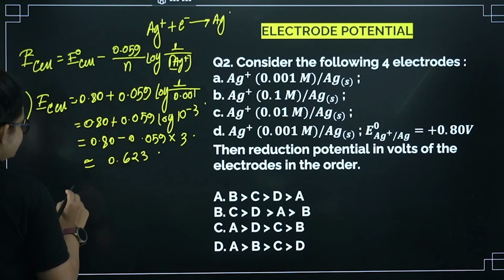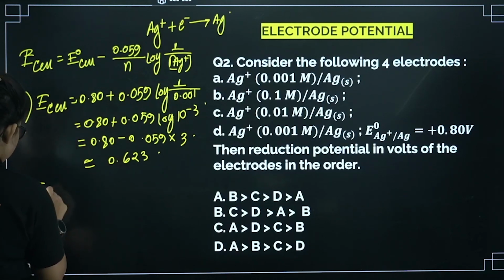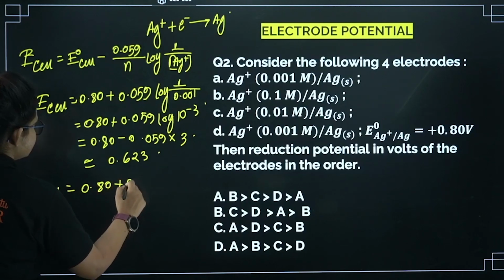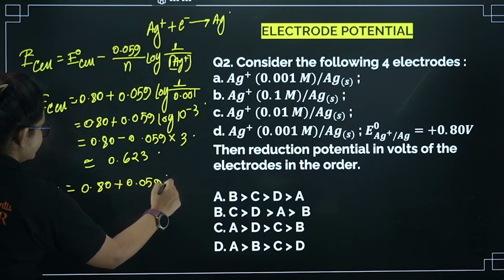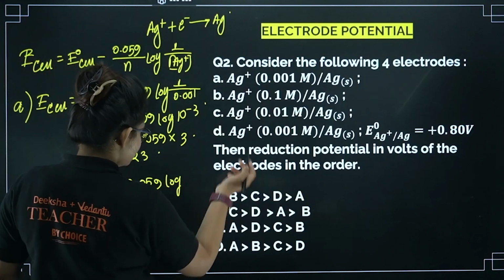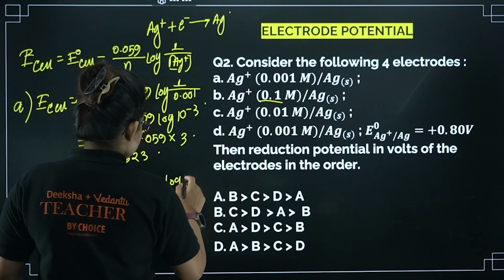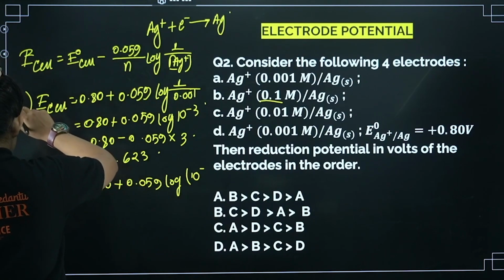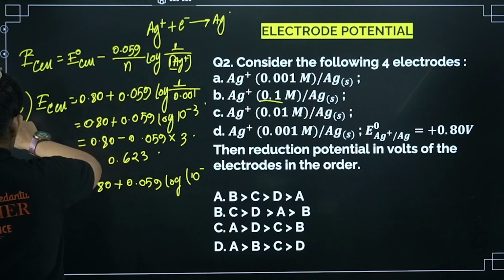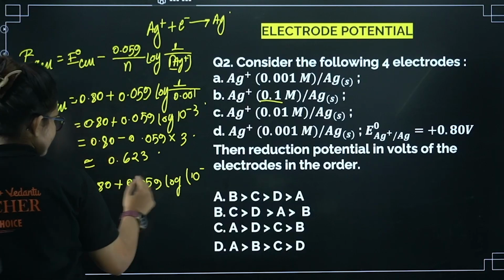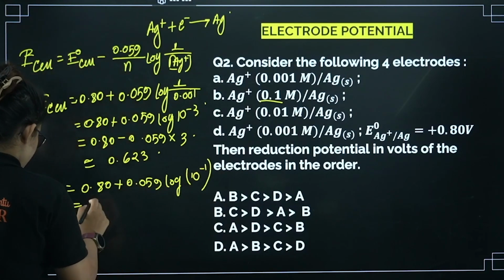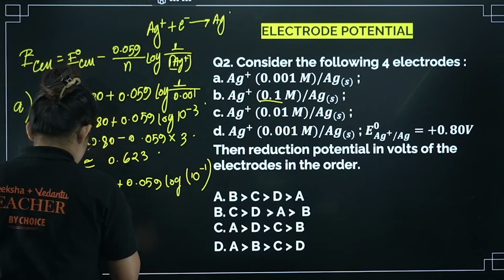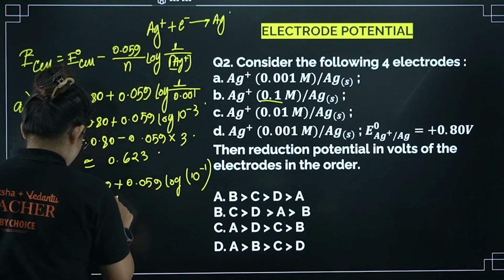Like that I will calculate for B as well. For B I have 0.1 mole, so everything will be similar. E cell will be 0.80 plus 0.059 log 1 by 0.1, that is 10 power minus 1. If you calculate, the overall value will come as 0.741.